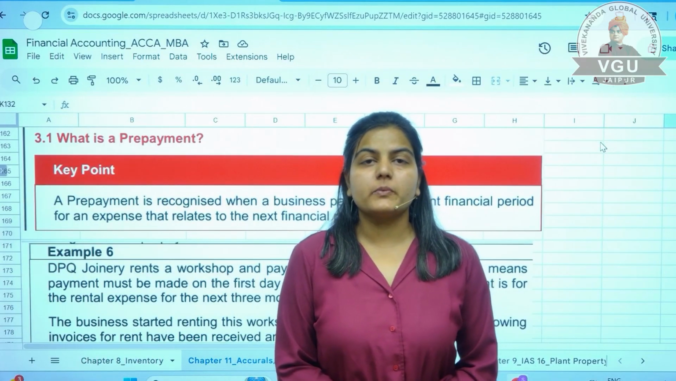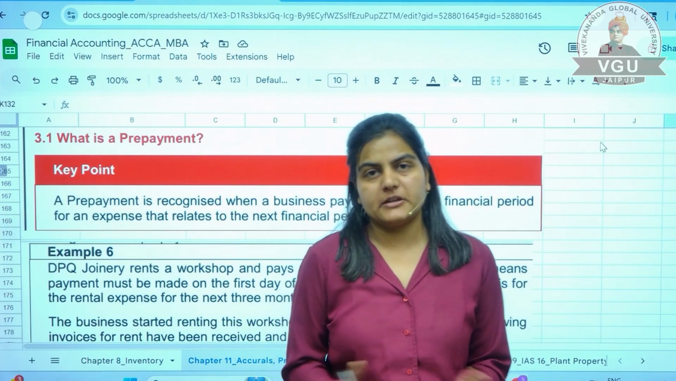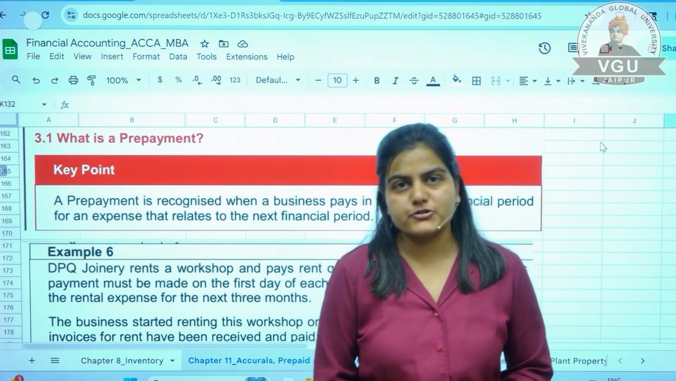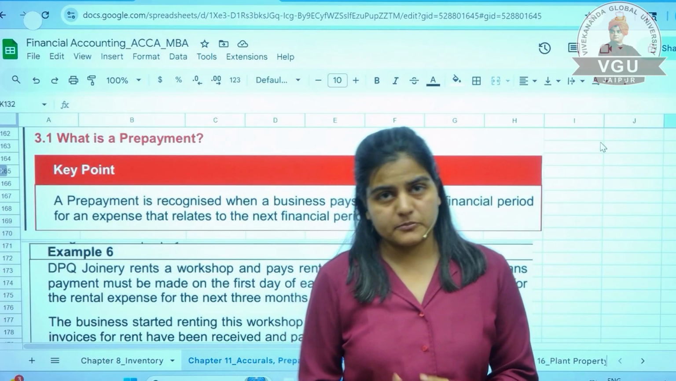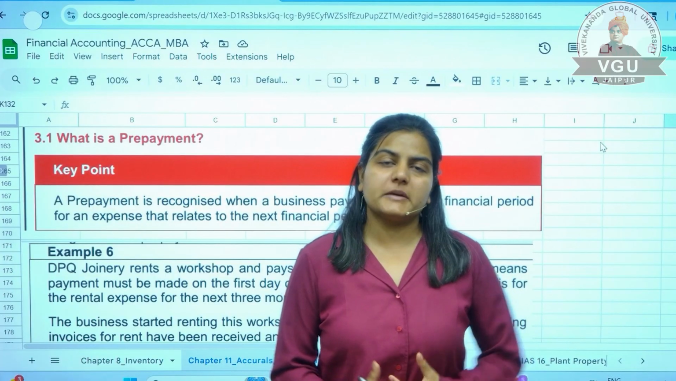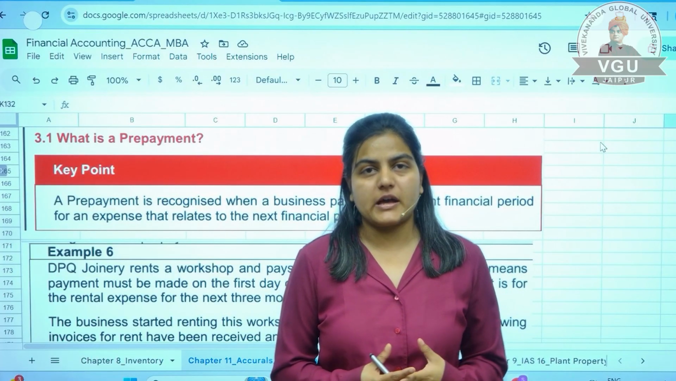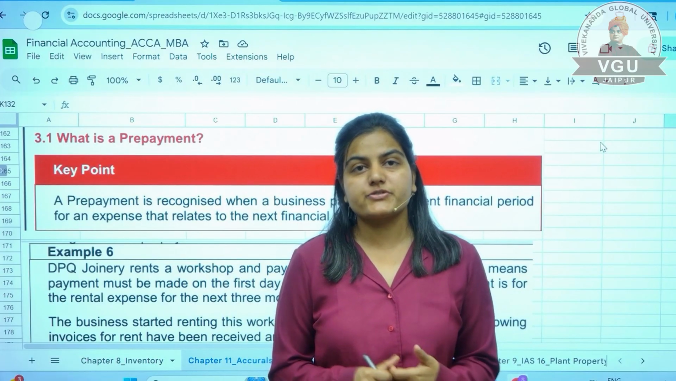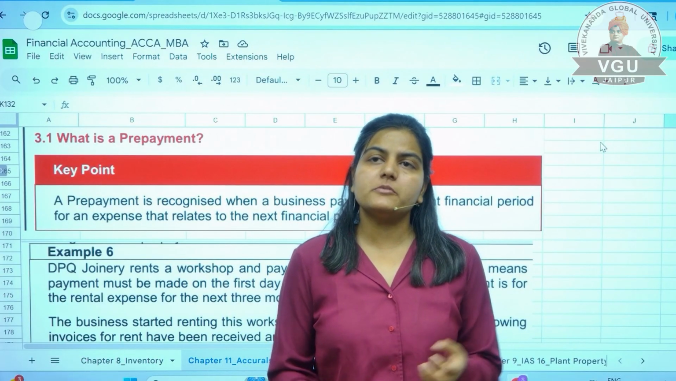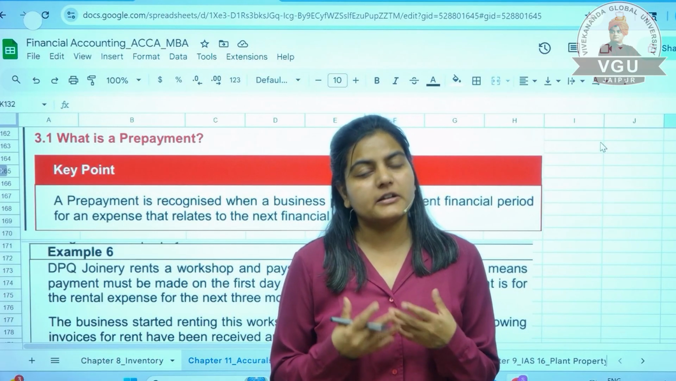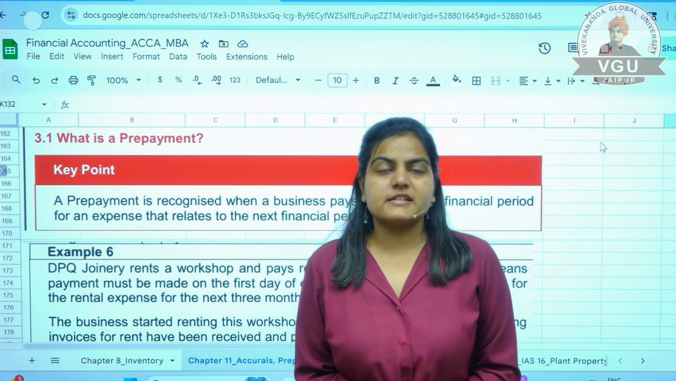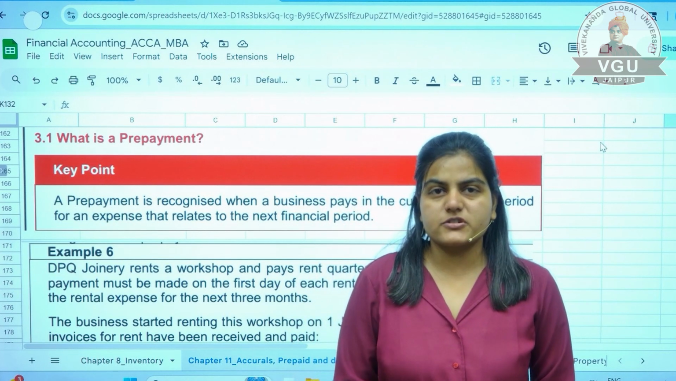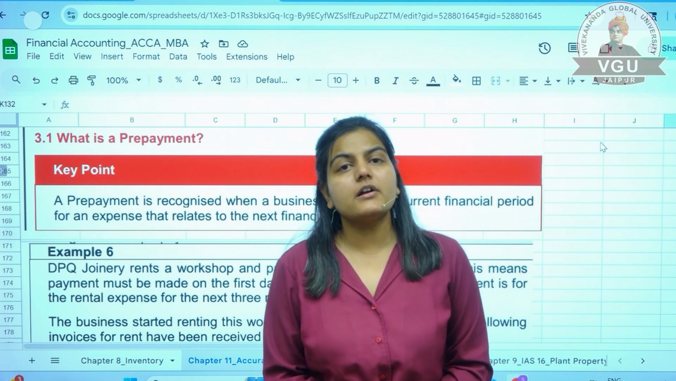Now let us move to the second topic, that is prepayments, or as we all know, prepaid expenditures or advances. That means even before the work is being done, you have made the payment in advance. For example, rent paid in advance, salary paid in advance, right? So what is happening? Even before availing the services, you have made the payment. Prepaid advances or prepaid expenditures are basically your assets.